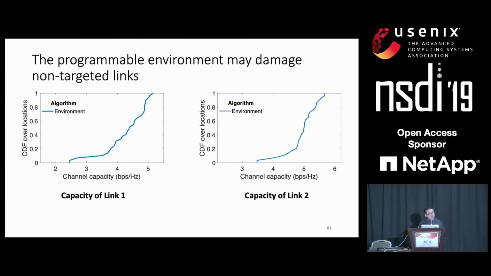We also do the experiment for multi-link scenarios. In the first experiment, we measure the environmental channel capacity, and we show the CDF over 30 locations. And we also design our channel control algorithm to maximize only link 1. From this result, we can see that if we only focus on one link, another link may be harmed in some locations. And if we only maximize link 2, link 1 may be harmed.